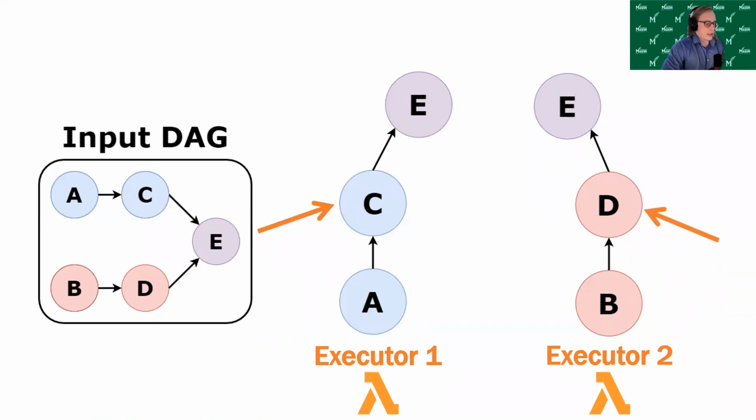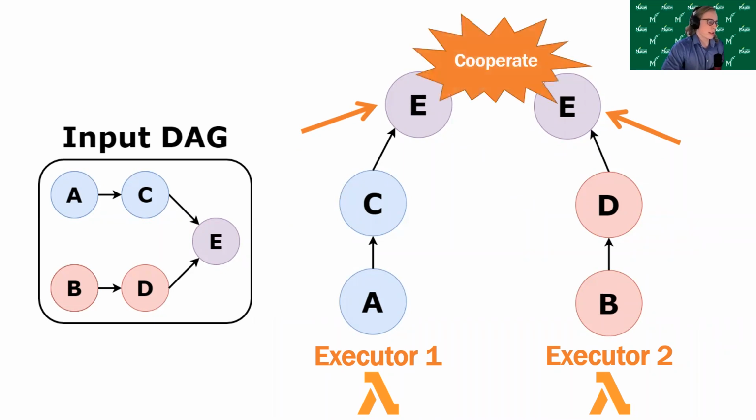After tasks C and D have been executed, the executors will need to cooperate to decide which of the two will execute task E, as task E resides in both of these static schedules. If it were decided that executor 1 would execute task E, then executor 2 would write the task inputs that it has for task E, which in this case is task D. It would write that information to the intermediate storage, and executor 1 would be able to retrieve it from there.